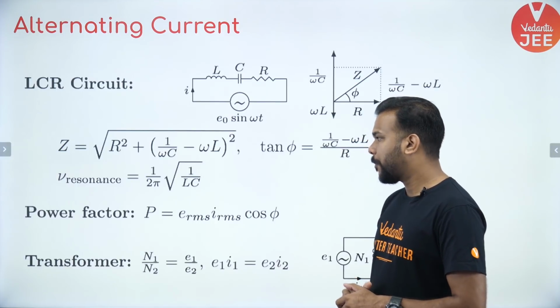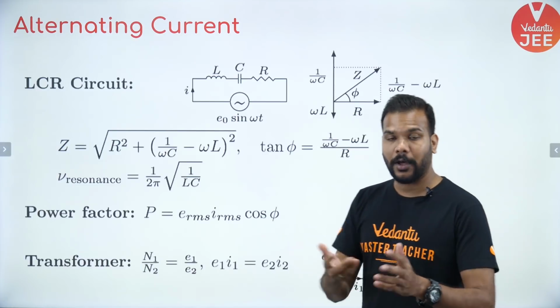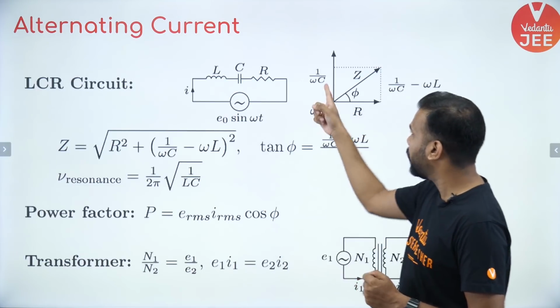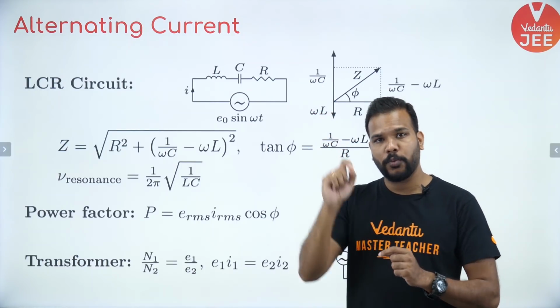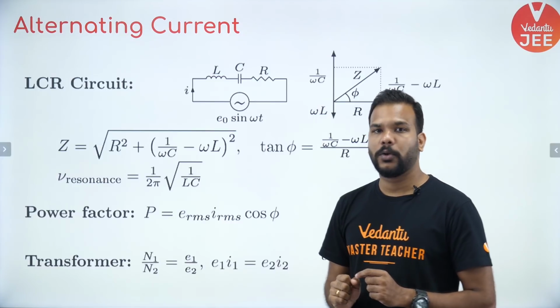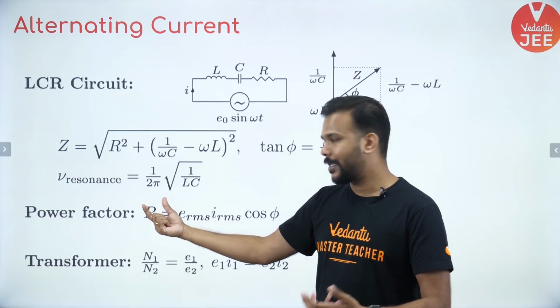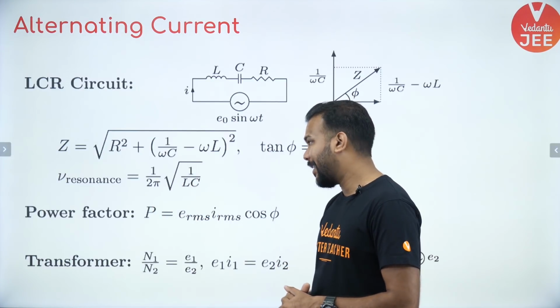If I speak about the case when XC and XL are equal, which we call the phenomenon or condition of resonance, then you can equate them. 1 upon omega C, if you equate with omega L, omega comes out to be equal to 1 upon under root LC, or the resonance frequency is given as 1 upon 2 pi under root of LC.